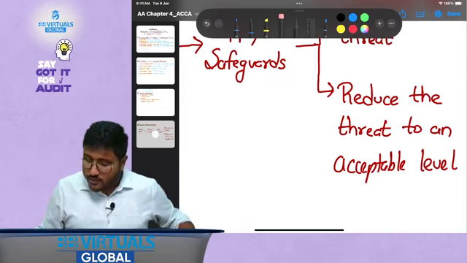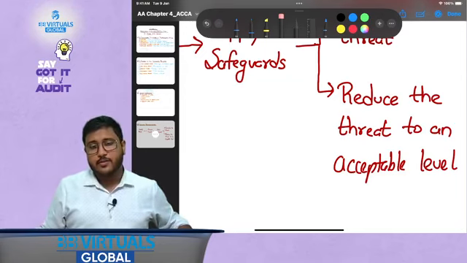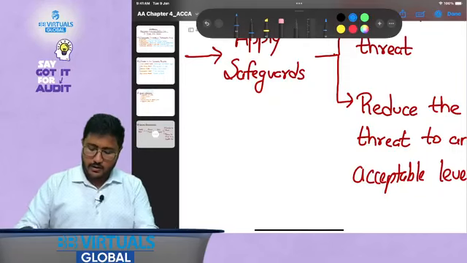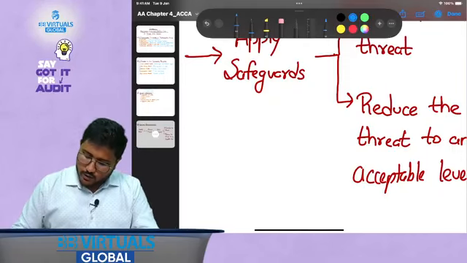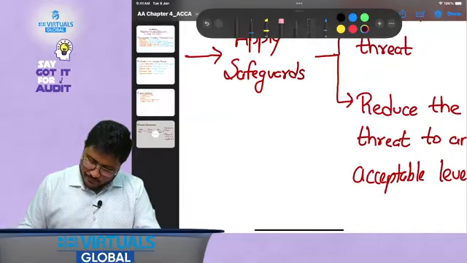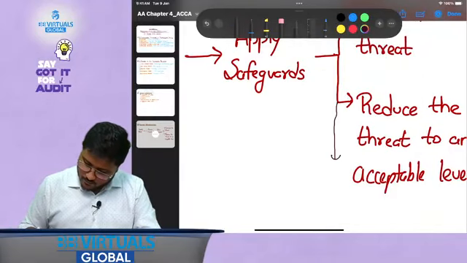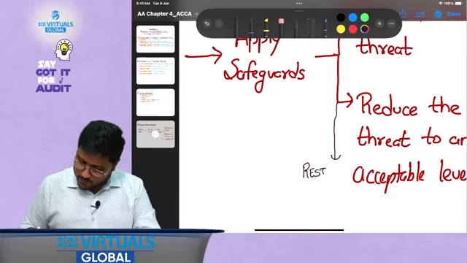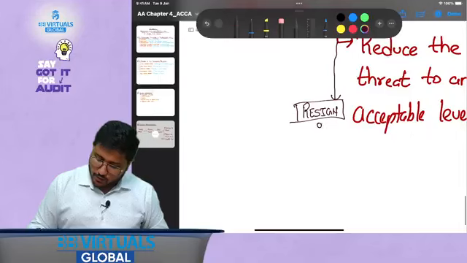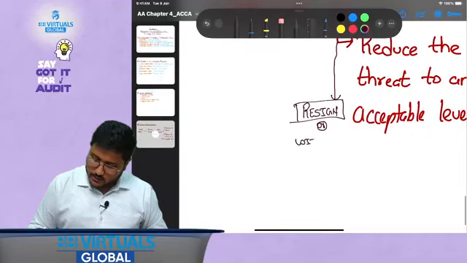Just in case you are not able to do it even after applying the safeguards, then you need to take a very big decision, and what you need to do is resign. You need to do what? You need to resign or withdraw from the engagement. That's how you need to deal with it.